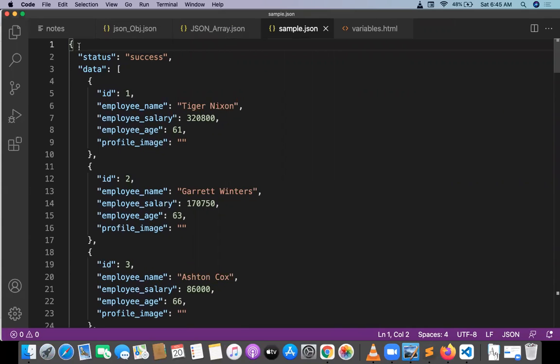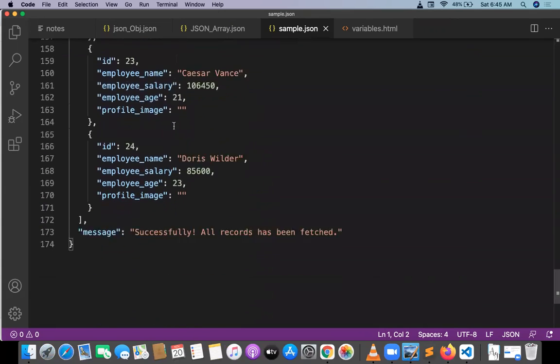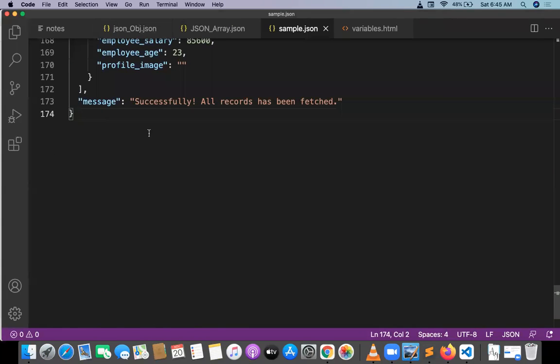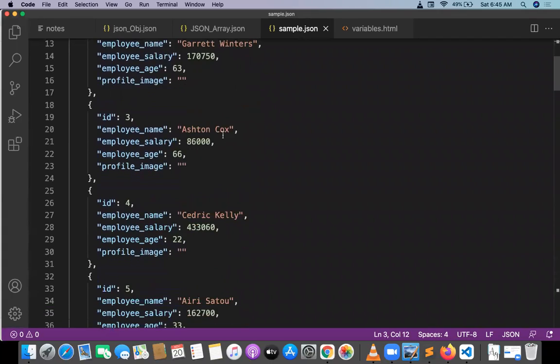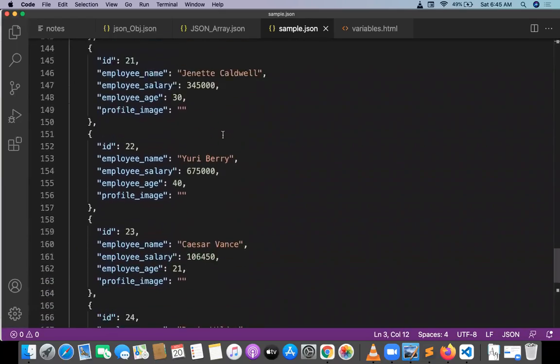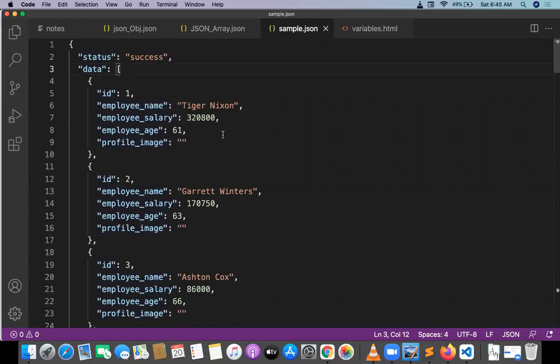What kind of file is it? This kind of file is an object file. Object opened and object closed. Inside the object, we have key value pairs. The first key value pair is status and success, and the second key value pair is the data collection. In the data collection, we have array data. Multiple objects we got. For each and every object, we have the ID, employee name, employee salary, age, and profile image. Like this, we will get a lot of images, a lot of things.